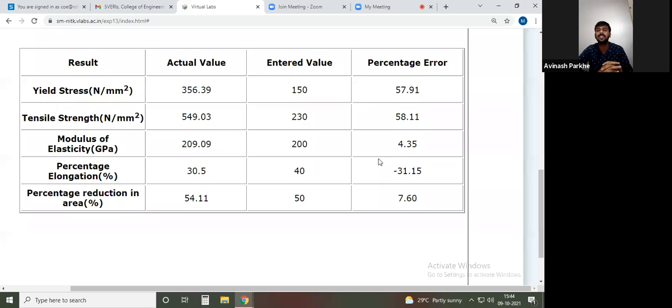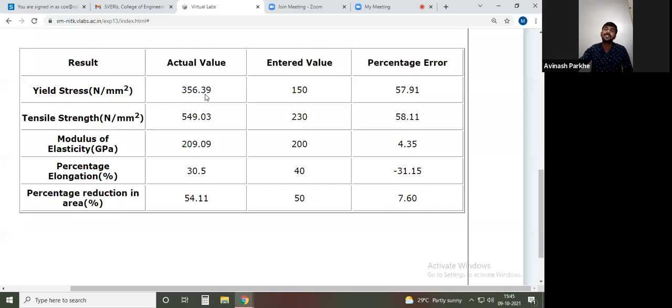If your percentage error is between 15 to 25%, that much error will be accepted, because there are so many errors: manual error, experimental error, human error, instrumental error. All those errors will be considered under 15 to 20%. But if your error is very large, 50%, 60%, then we can say that we have made some mistake either in theoretical calculation or in experimental calculation.